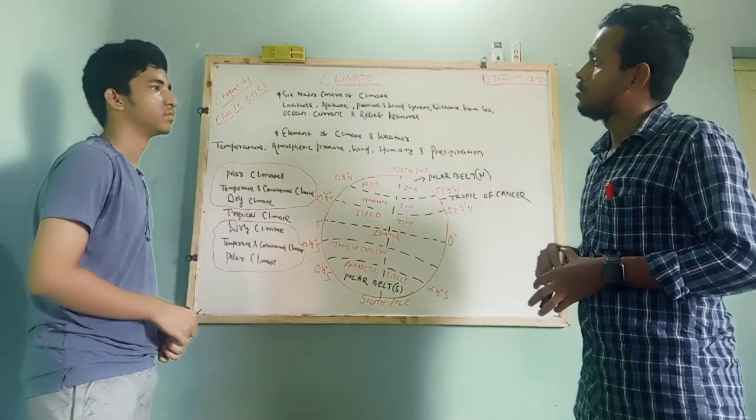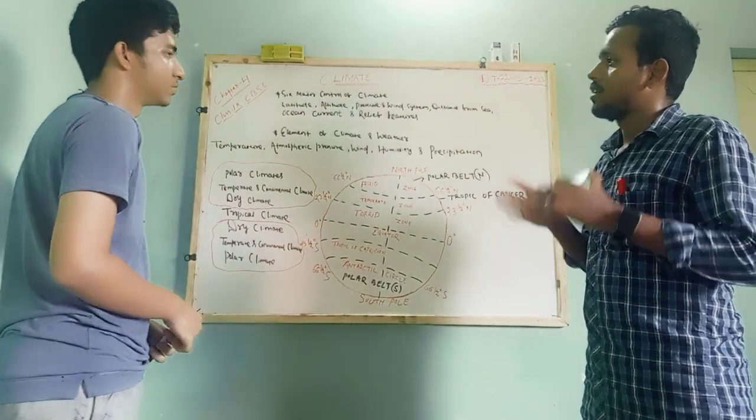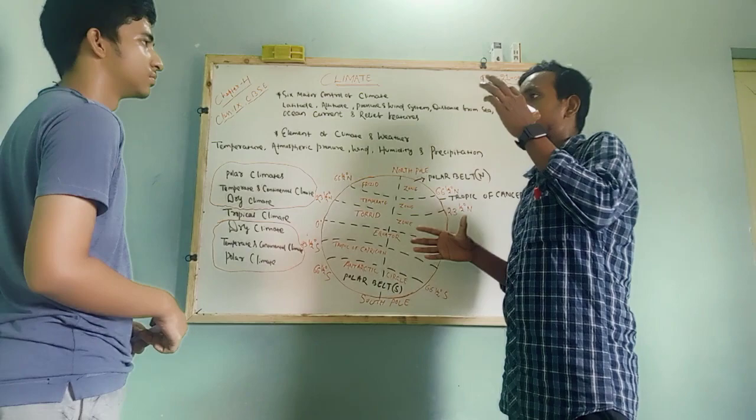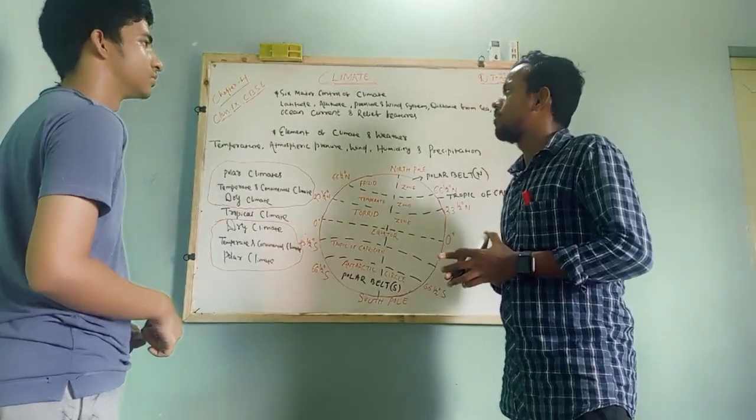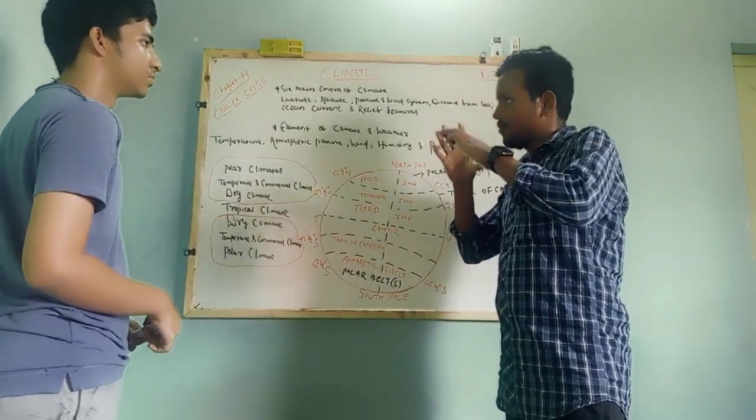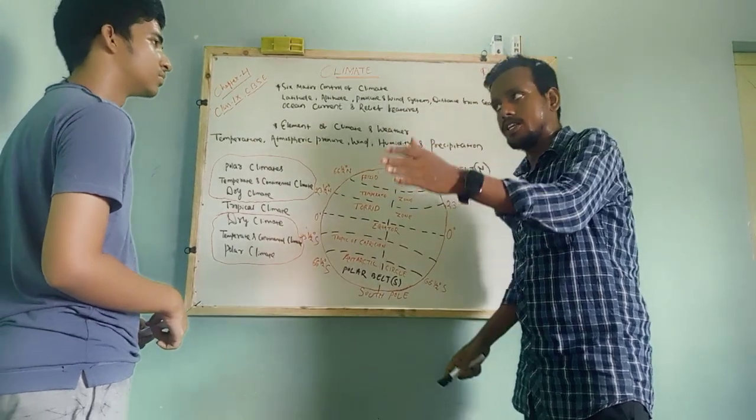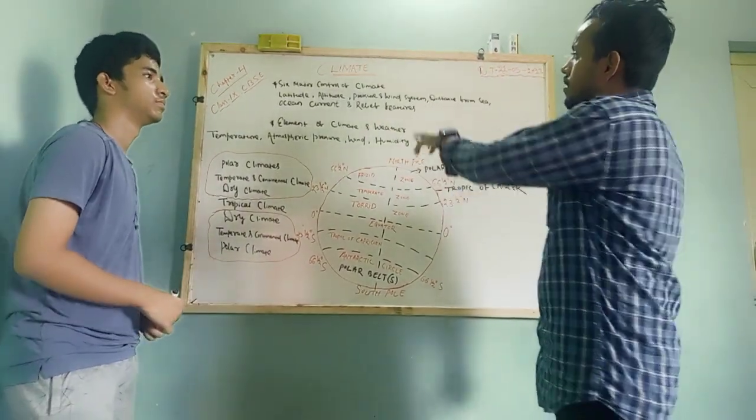That altitude decides the depth and width of the earth's surfaces, its polar region.